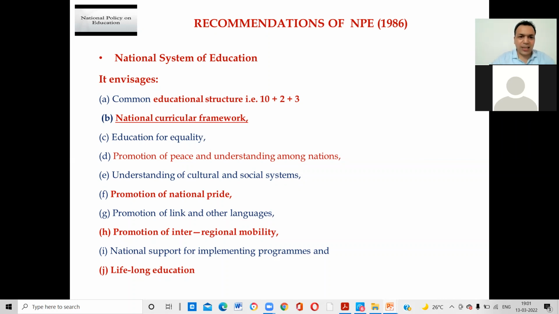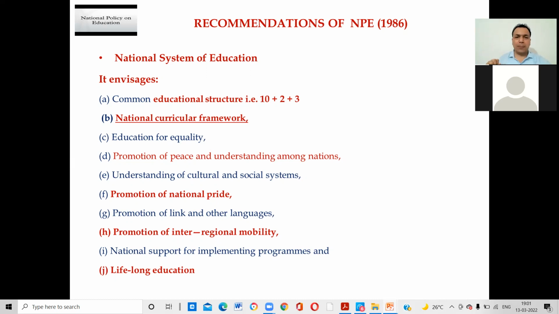So the National Curriculum Framework, National Policy of Education 1986, also came with a national curriculum framework. It means there is one kind of curriculum which will apply to the whole of the country.